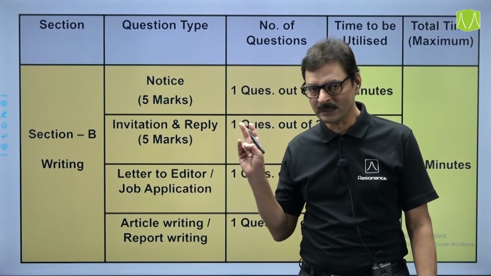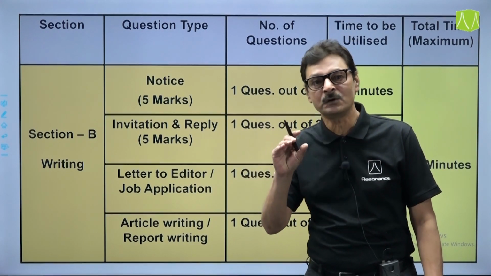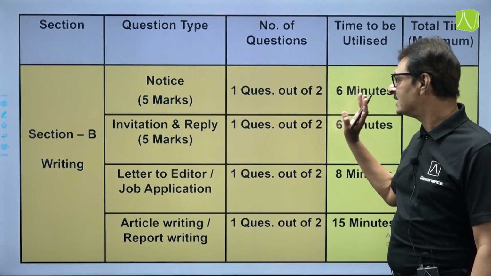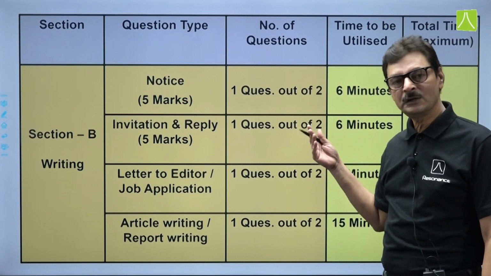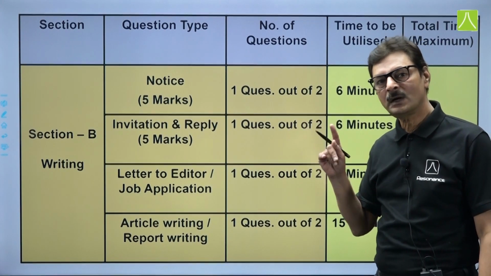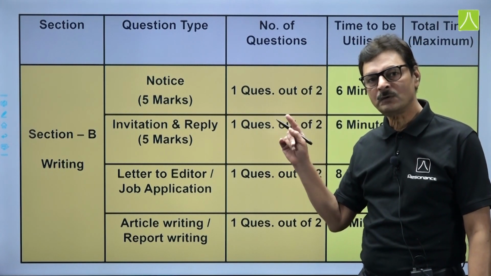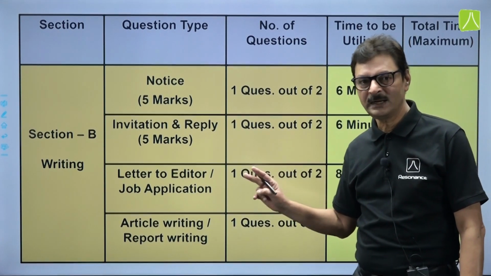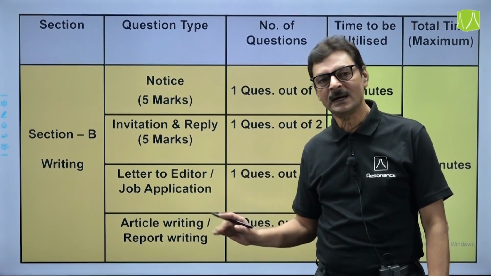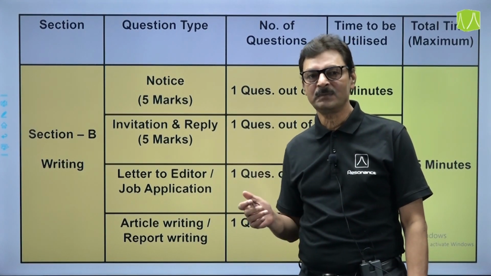The time which I am allocating for you, or the time which you should allocate, is the maximum. And in this, ample choices are there for the students. You will be given 2 questions each and you have to attempt any one of them. So, out of 2 notices 1 notice, out of 2 invitations 1, out of 2 letters 1, and out of report and article you have to attempt any one.